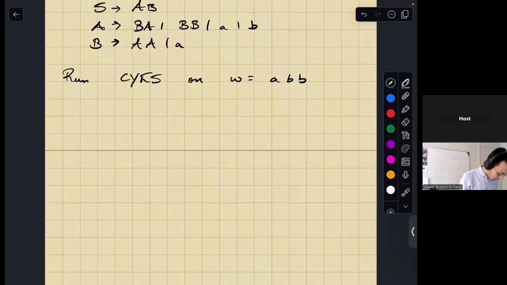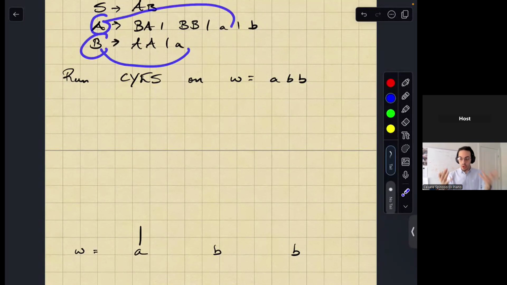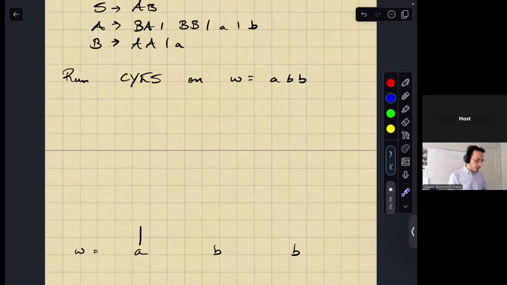Okay. So let's start by writing the string A, B, B here. Okay. And now the first step is that I need to account for all the ways of generating the terminals, right? So what is a way to generate the terminal A? Well, A gives you A and B gives you A, right? So notice why Chomsky normal form is so important, because in Chomsky normal form, the only production rules that give you terminals are of the form just the variable and then just the terminal, right?